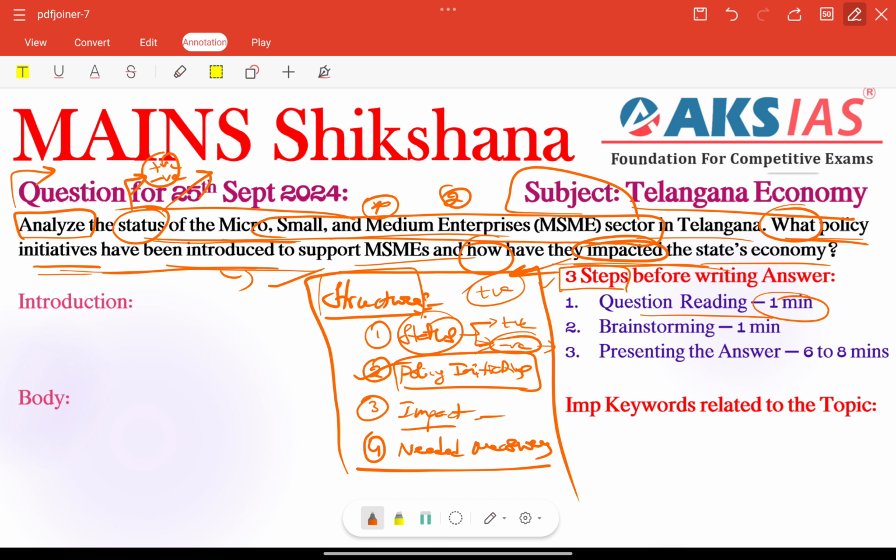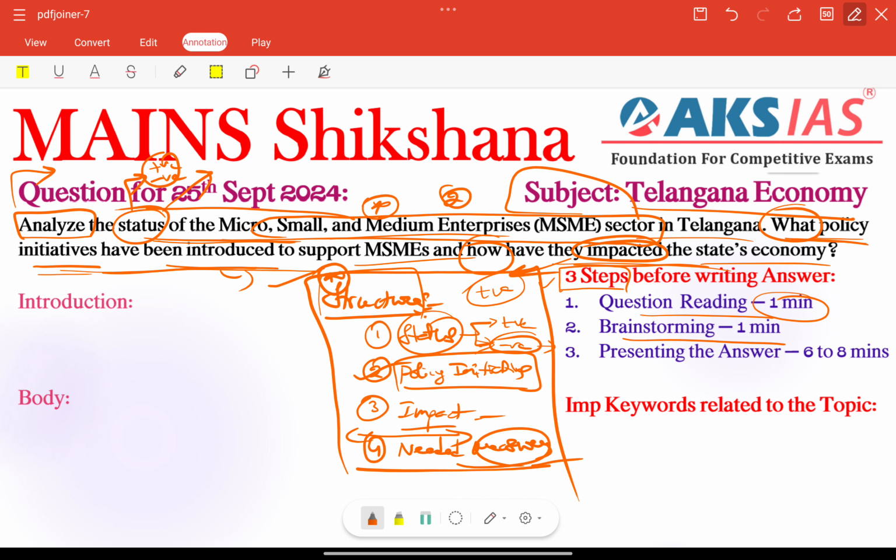So no need to provide challenges in between. Just before the conclusion we can include challenges. Whatever challenges still remain, we can include both challenges and measures in the conclusion part. Otherwise we can include a separate note, based on our space and time. So this is the perfect structure for this question.